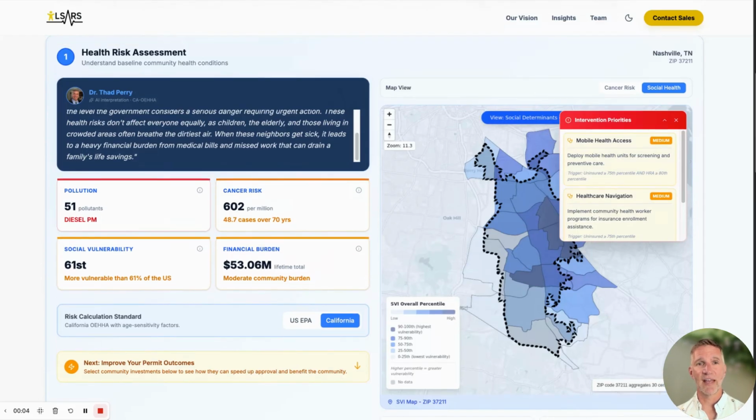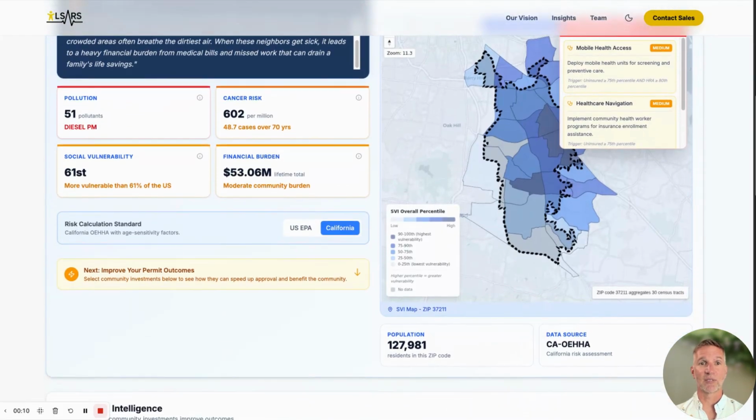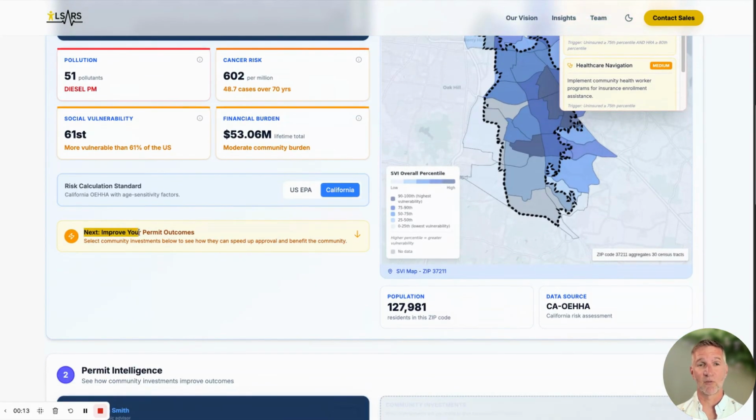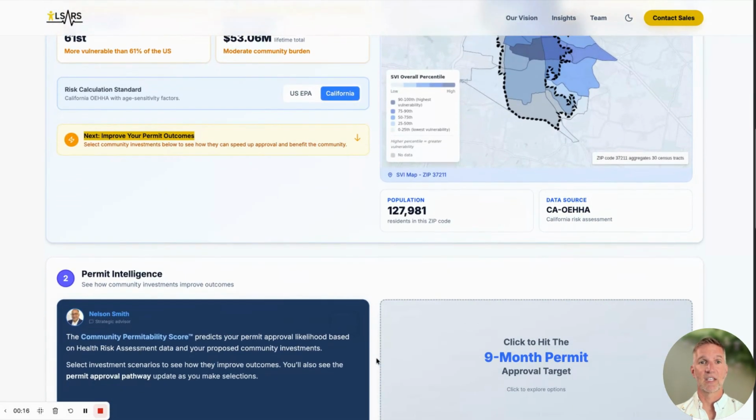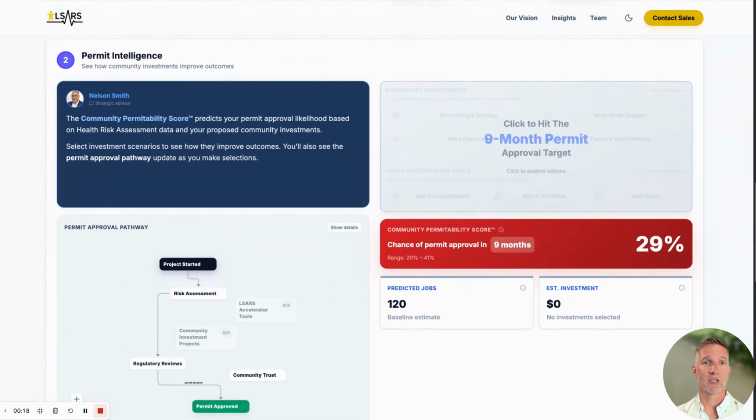Thanks, Mike. So we just finished our analysis of the health risk assessment for this zip code in Nashville. And now we're going to go down to our next step, which is to improve the permit outcomes. So when we scroll down, we can see the permit intelligence area, and we can see Nelson telling us that the community permeability score is going to predict the permit approval likelihood based on the HRA data and the proposed investments. So what we're going to do now, we can see that the baseline CPS, that is our chance of hitting approval in 9 months, is currently 29%, with a range of 20 to 41%.